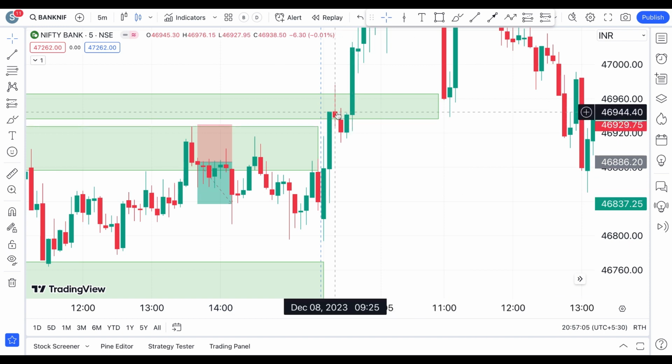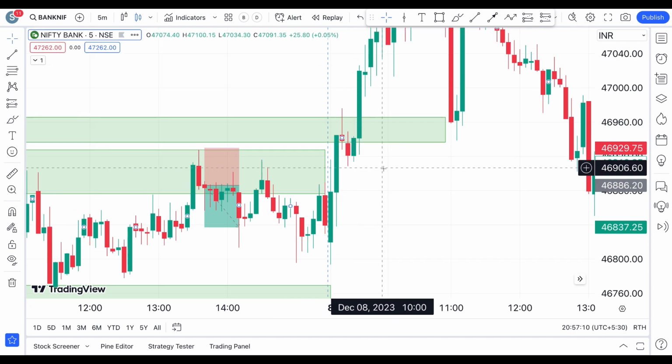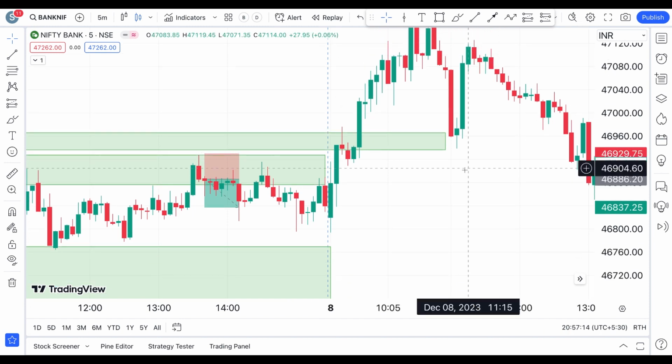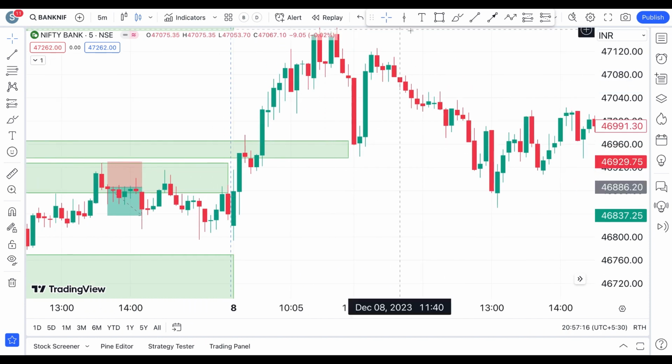Okay, so in this case, yes, it has seen a downside movement, and it has seen a pullback towards the downside, but then immediately you have seen a bullish engulfing pattern right there. So what that means is, immediately after the market has opened, okay, let me draw this.